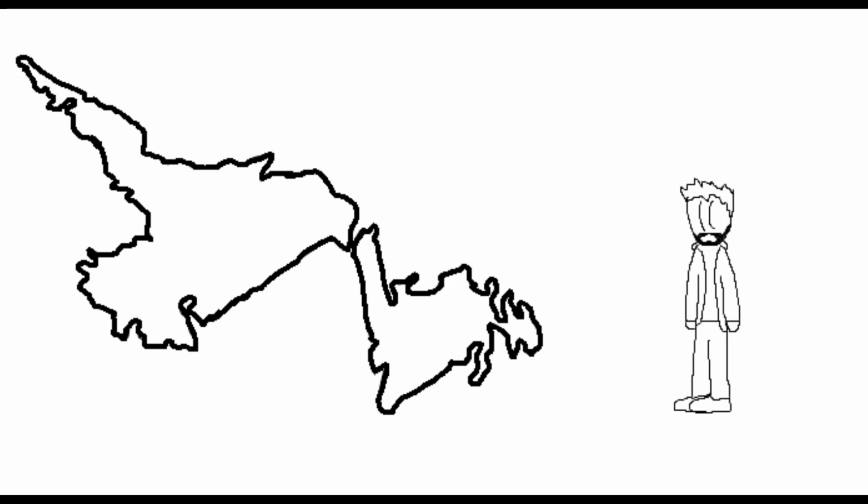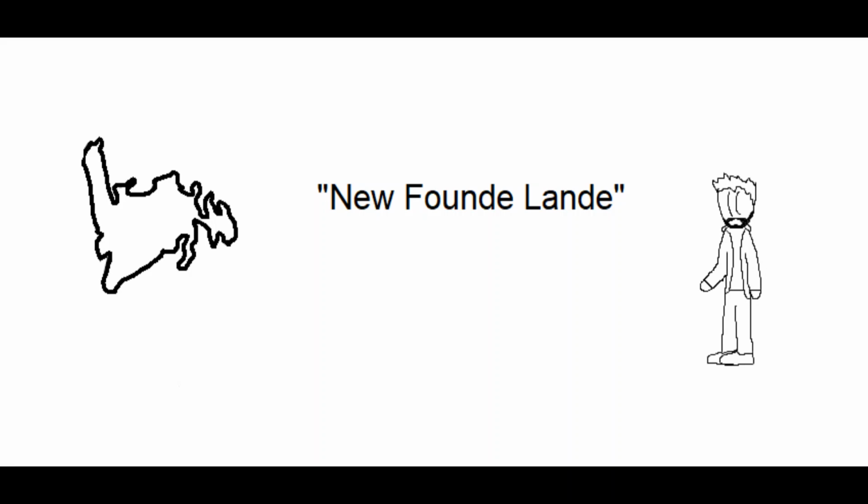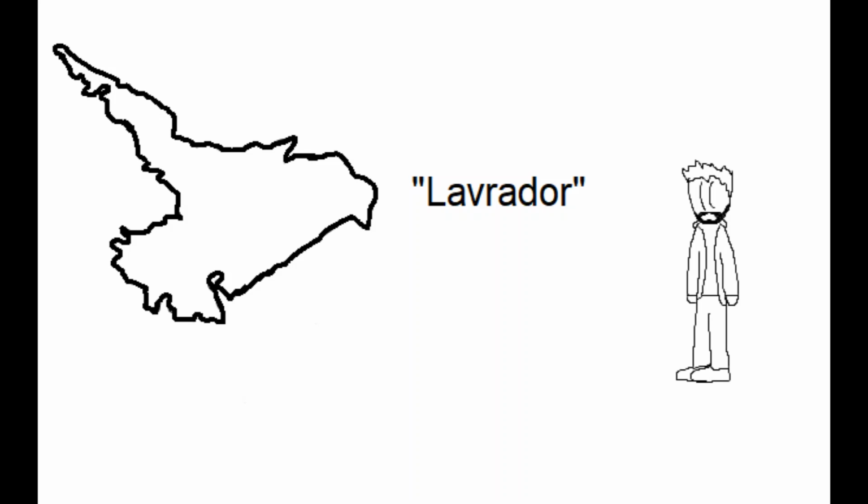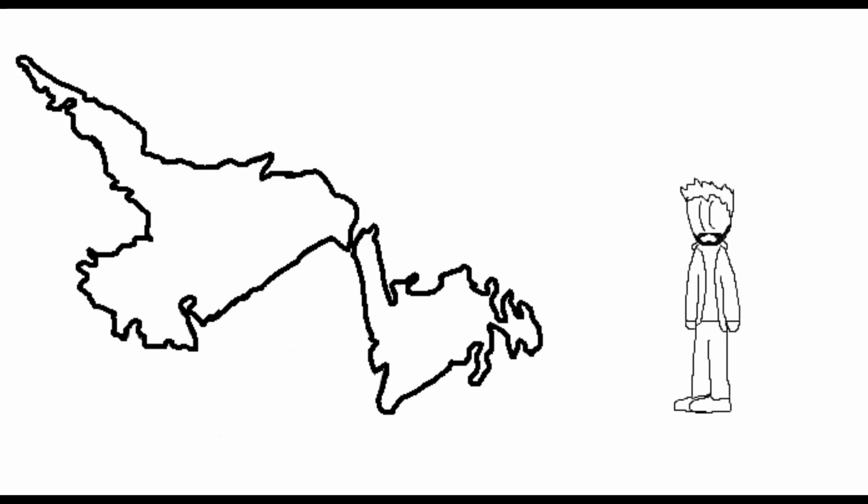Next is Newfoundland and Labrador. The Newfoundland part is pretty simple, just literally newfound land. As for the Labrador part, it is named after João Fernandes Lavrador, the Portuguese explorer who first saw the land. It is the newest province in Canada, only joining in 1949 as Newfoundland and being renamed Newfoundland and Labrador in 2001.